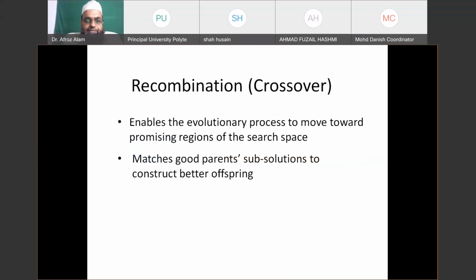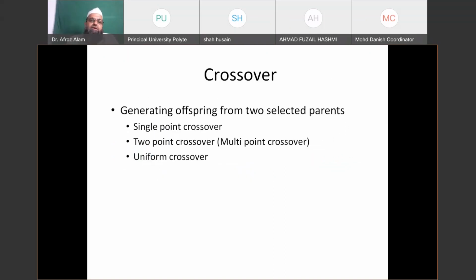So crossover. Crossover enables the evolutionary process to move towards promising regions of the search space. That is, it tries to exploit the information available so far, matches good parents' sub-solutions to construct better offspring, how we will discuss later. Generating offspring from two selected parents.